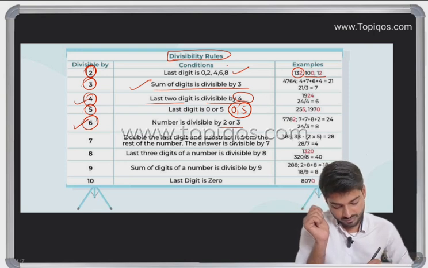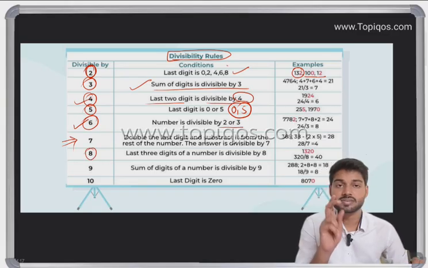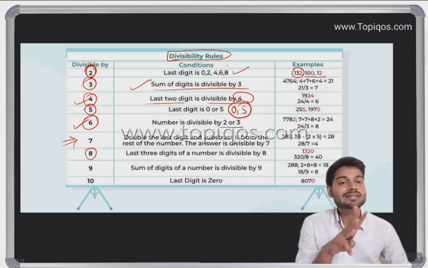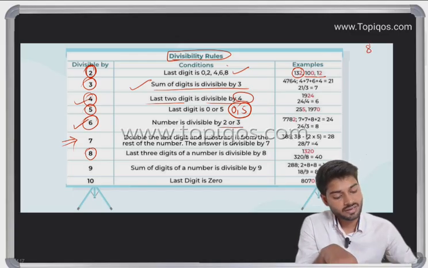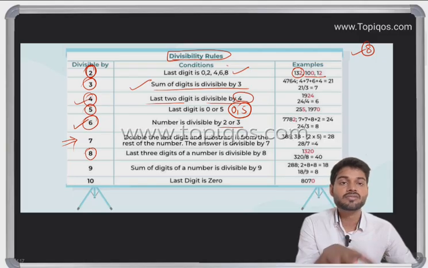Okay, we'll wait for 7, but we'll move to 8. For 8, we have a basic simple rule similar to the one we have taken for 4. In the case of 4, we used to take only the last two digits. Now we take the last three digits. So if we have 8, we'll take the last three digit number. But if we have to consider the divisibility of 4, we'll take only the last two digit number.